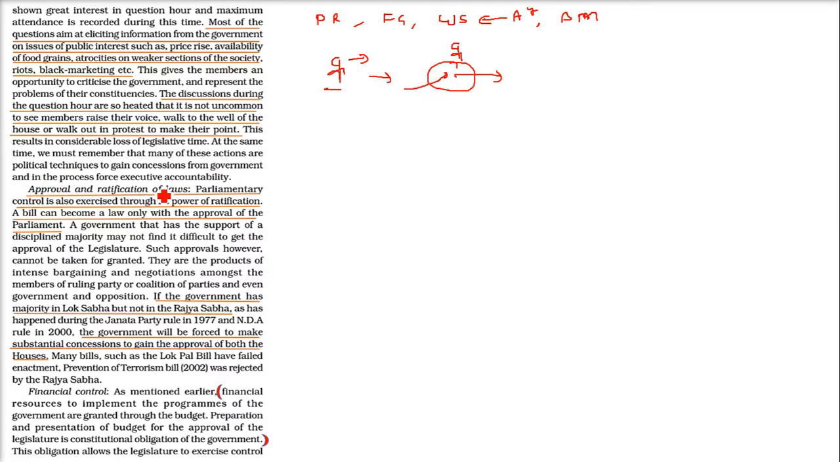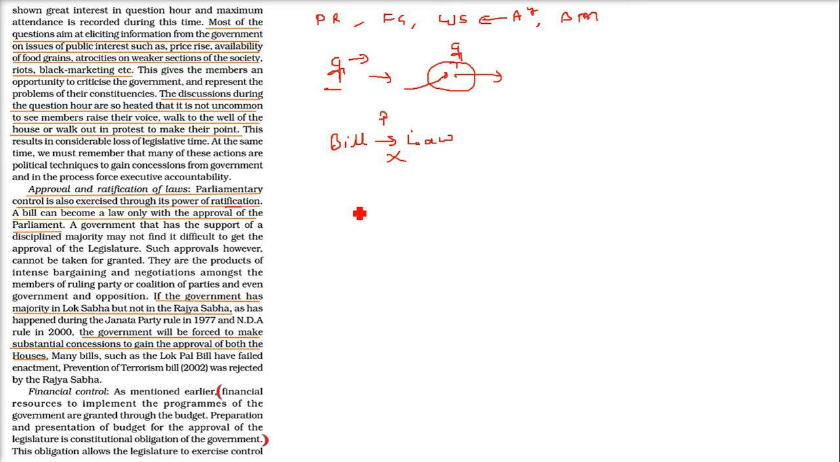Then we have approval and ratification of laws. Parliamentary control is also exercised through the power of ratification. Ratification means disapproval. A bill can only become a law when it has the approval of the parliament, otherwise not.